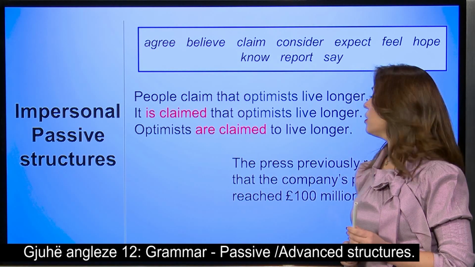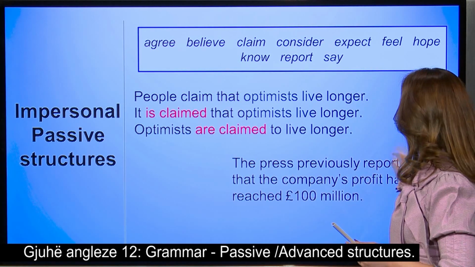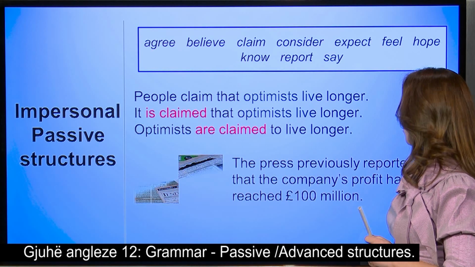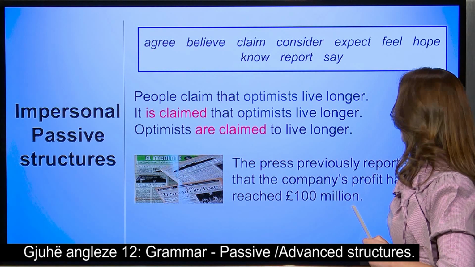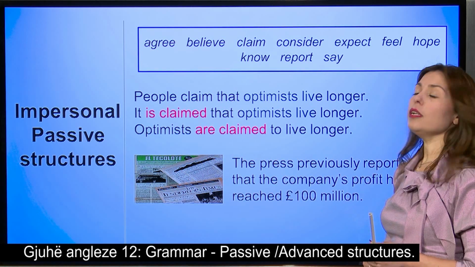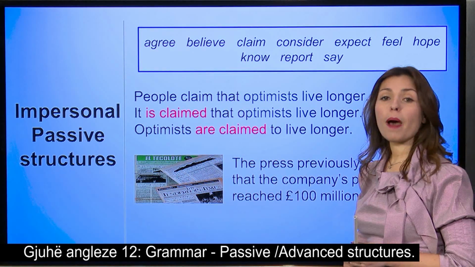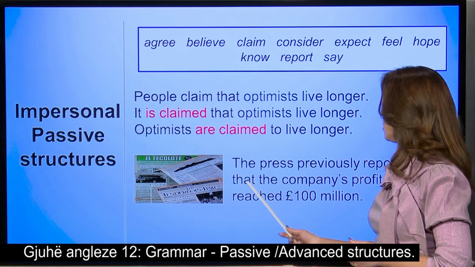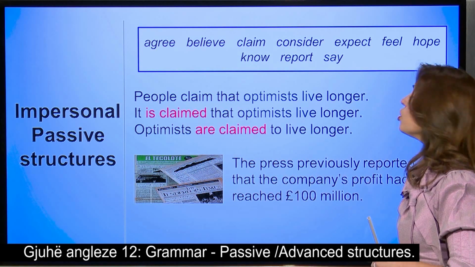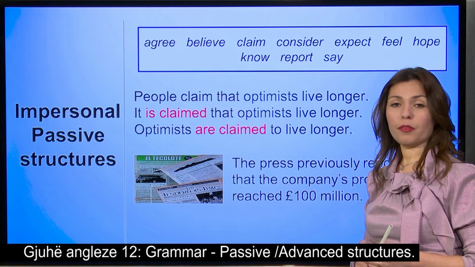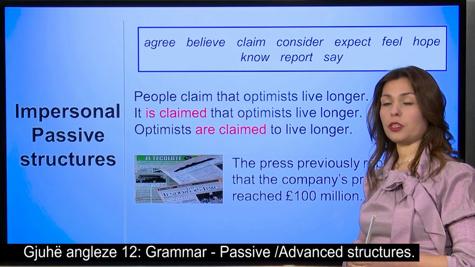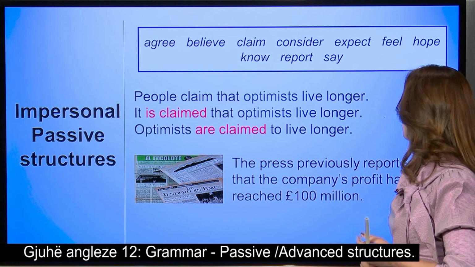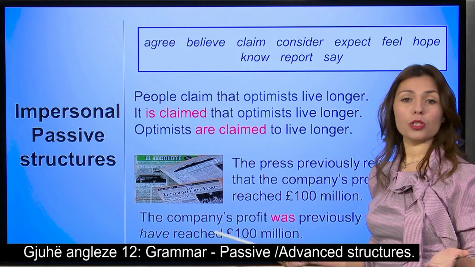We're given the sentence, the press previously reported that the company's profit had reached 100 million pounds. This is the sentence, and we want to change it into the passive. We want to make it more impersonal. So we're going to start with the object, of course.